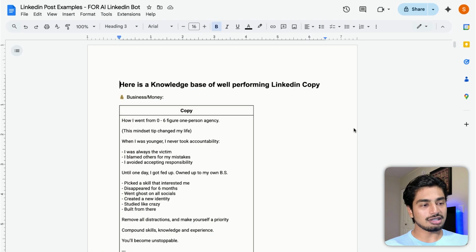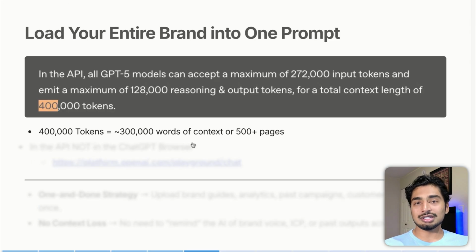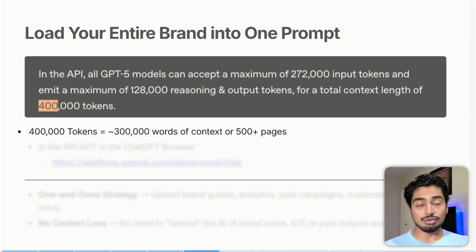For example, this, by the way, if you want, will be in our premium community down below. This is 55 pages of LinkedIn training alone, right? That's only going to take up 10% of this 400,000 token context window, which is really, really cool.